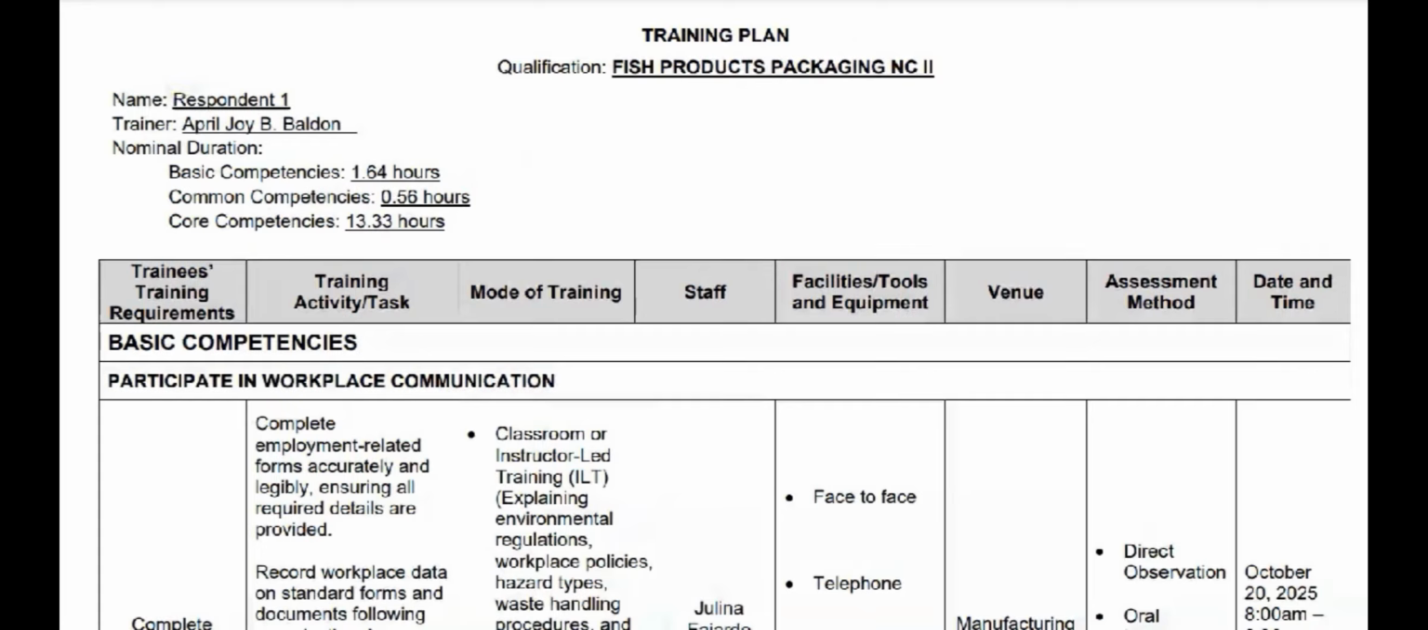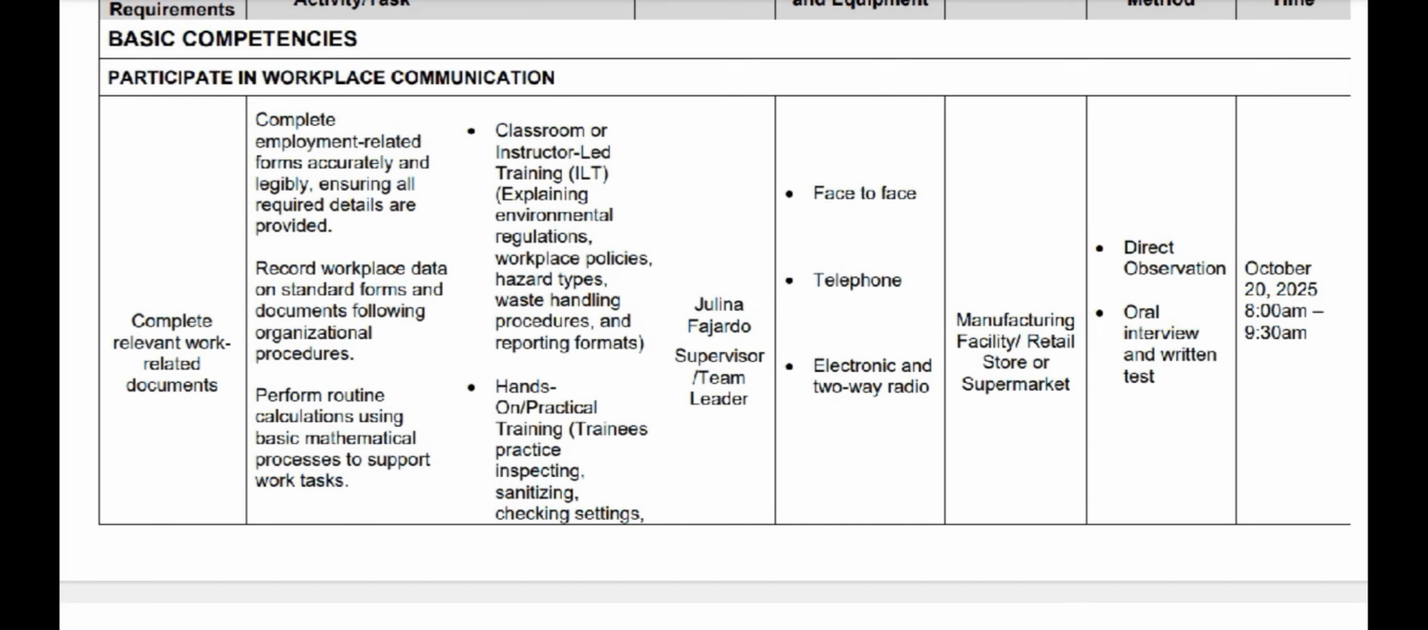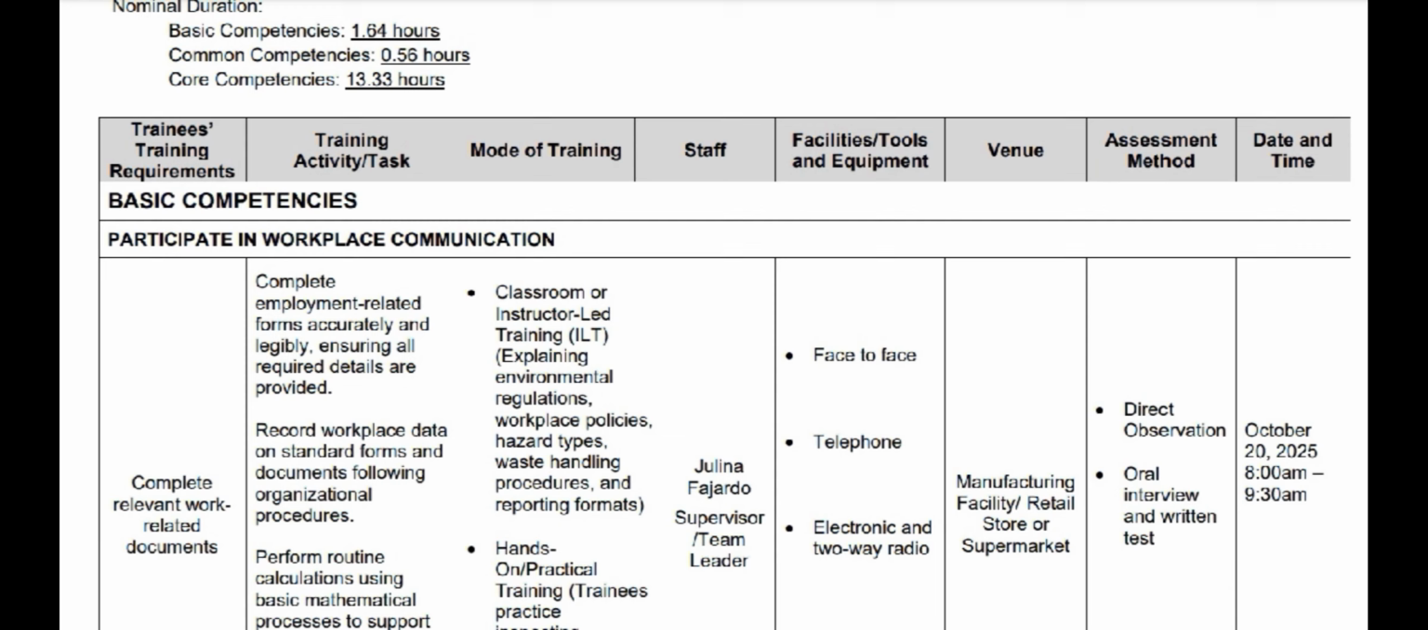So for trainees training requirements, for basic competencies, we have here participate in workplace communication, and under the unit of competencies, we have participate in workplace communication. So under the trainees training requirements, we have complete relevant work-related documents. So we need to apply it into an activity.